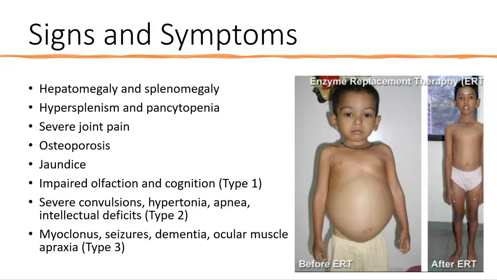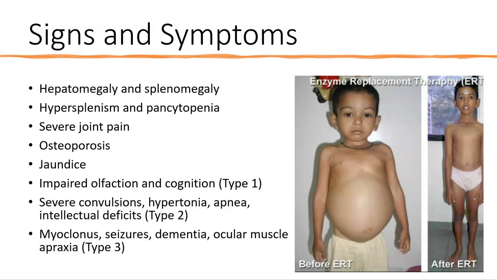Classically, with hepatomegaly and the enlargement of the liver, as well as the decreased function of the liver, this will cause the skin to have a jaundiced or yellow to yellow-brown appearance. Some of the symptoms directly related to certain subtypes of the disorder include impaired olfaction and cognition, as seen in type 1 Gaucher disease, and then for type 2, severe convulsions, hypertonia, apnea, and intellectual deficits. And then with type 3, myoclonus, seizures, dementia, and ocular muscle apraxia.